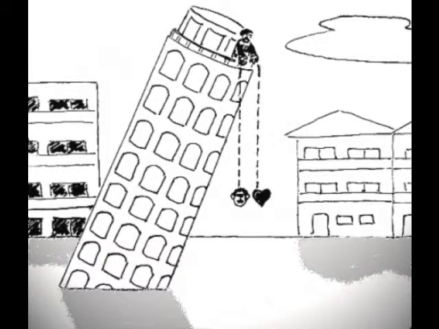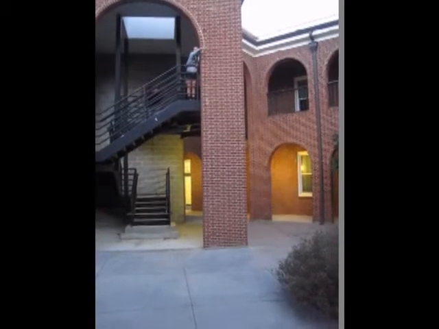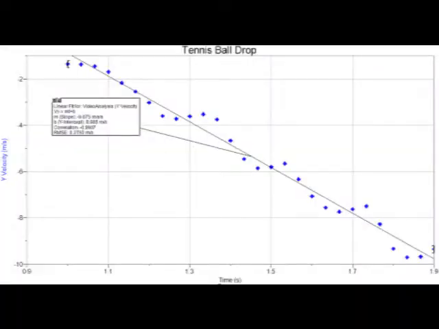We can see this as we compare a tennis ball in free fall to a basketball. First, let's look at the tennis ball. When the y velocity is plotted against time, we can find the slope, which turns out to be negative 9.8 meters per second squared. Now let's look at the basketball.